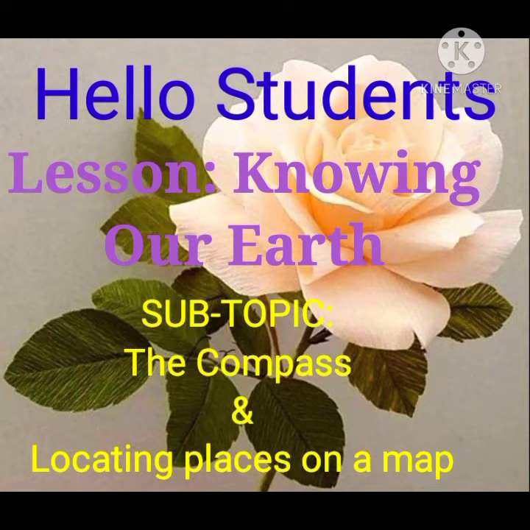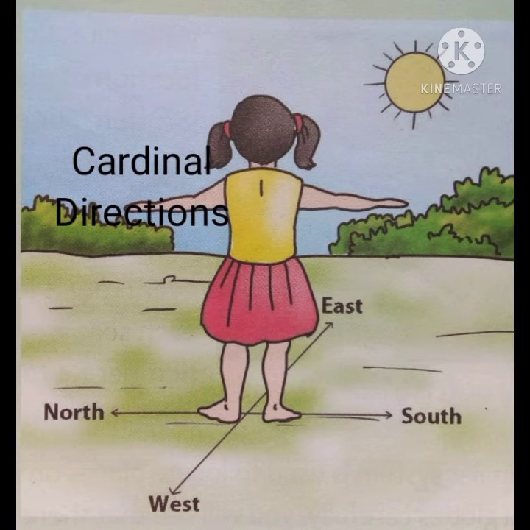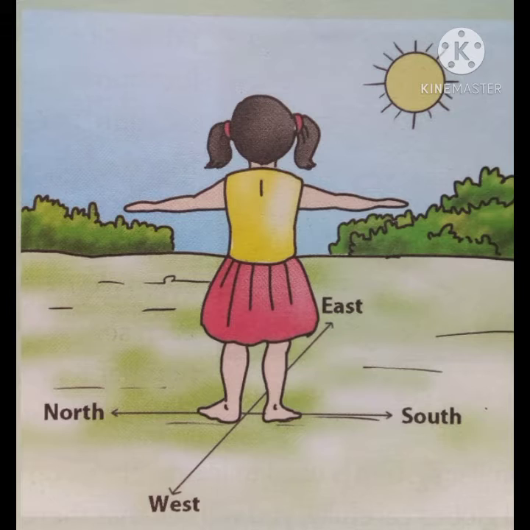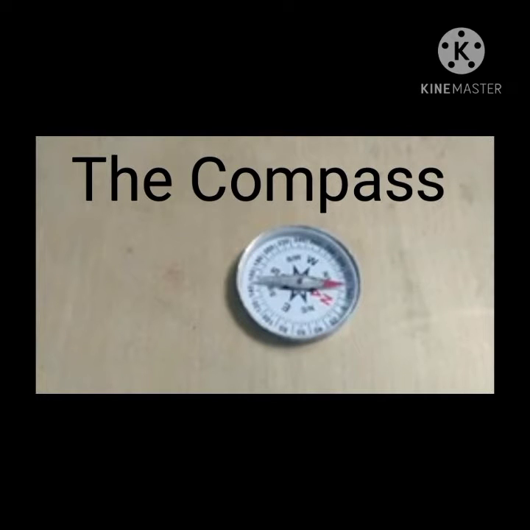Hello students, in social studies, in the lesson Knowing Our Earth, in the last video we learnt about directions. The main directions north, south, east and west, which are also known as cardinal directions. We also learnt how to find these directions with the help of the position of the sun. Today we are going to learn about the compass. Another way of finding the direction is with the help of an instrument called the compass. So today's subtopic is the compass.